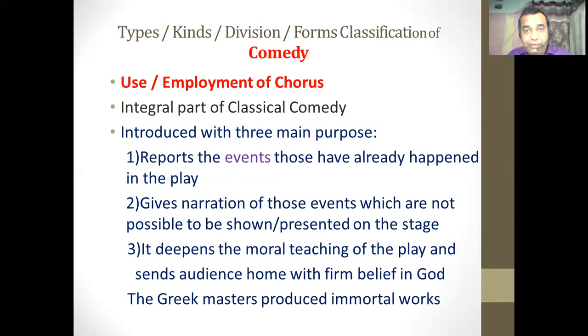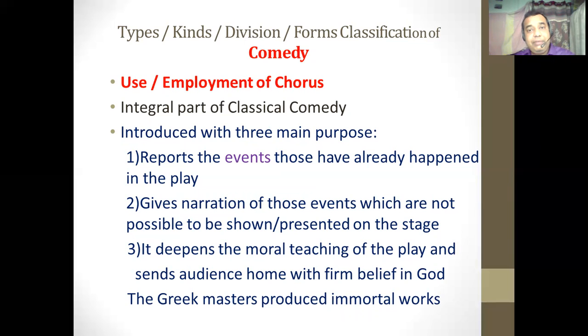The first use of the chorus is that it reports the events that have already happened before the play. When the audience comes to watch a play of three to four hours, some incidents have already happened, or the dramatist wants to start his story from a particular point in time.